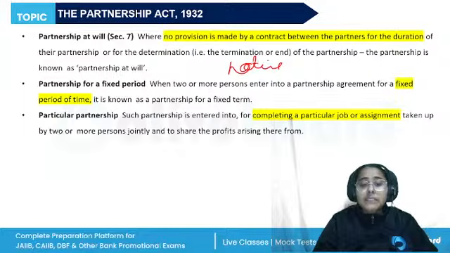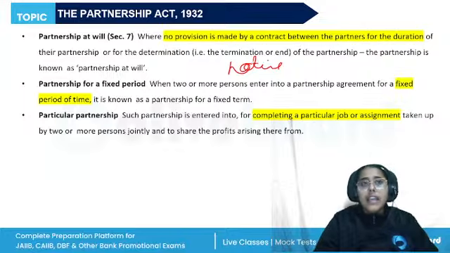The second type is partnership for a fixed period, and after that it comes to an end. Here the partners, if they want, can continue the business after the fixed period also, but the original contract will be that it is for a fixed period.